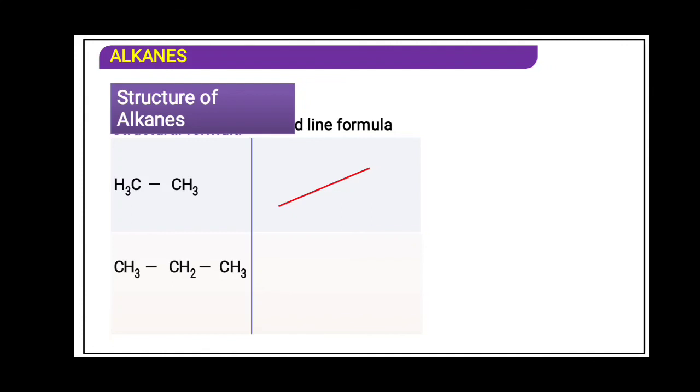Bond line formula: the terminal indicates a carbon atom. It is to be understood that there are 3 hydrogen atoms, and terminal to terminal there is 1 carbon. If there is a break in between or a turning takes place, that means the carbon count increases. So this is 1 carbon, this is 2 carbon, and hydrogen is understood. Here, carbon, carbon, carbon, with hydrogen 3. Why? Because 1 is bonded to carbon 1. Now this carbon is attached to 2 carbons, so it is understood that there are 2 hydrogens: CH3, CH2 and here CH3.